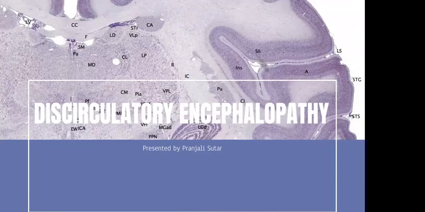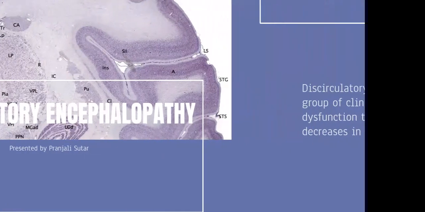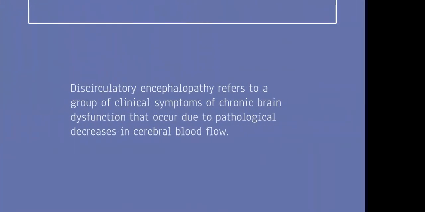Discirculatory encephalopathy. Discirculatory encephalopathy refers to a group of clinical symptoms of chronic brain dysfunction that occurs due to pathological decreases in cerebral blood flow.